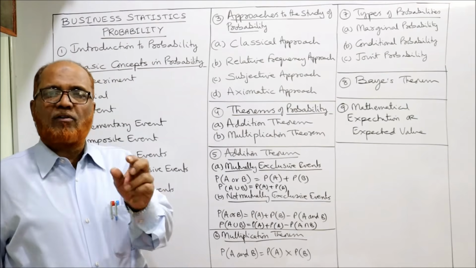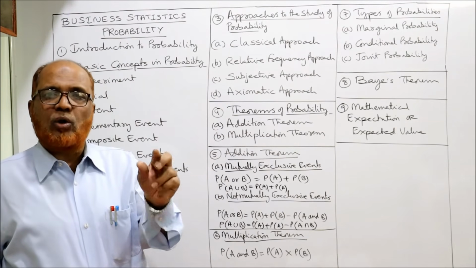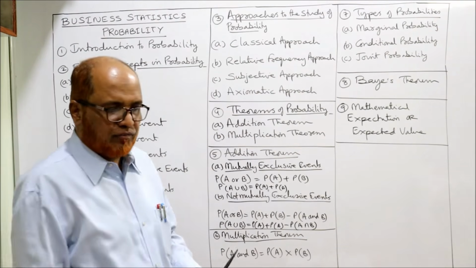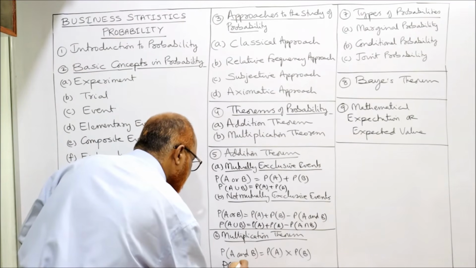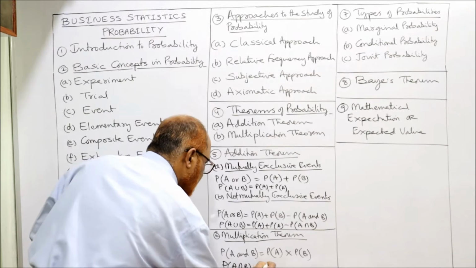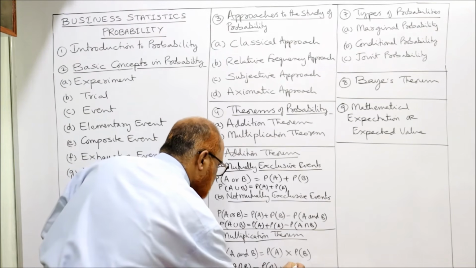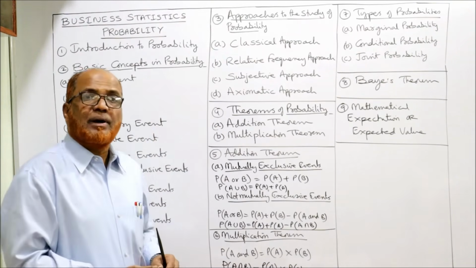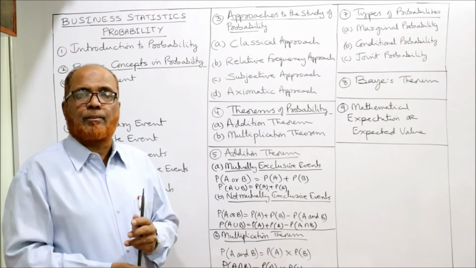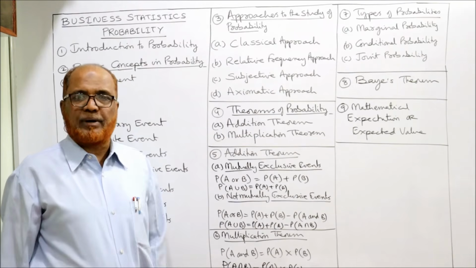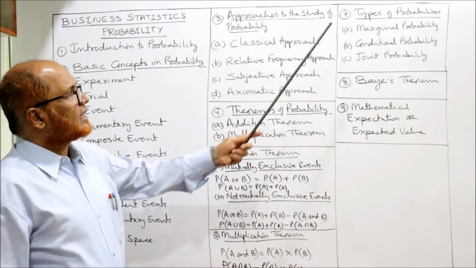In other words, P of A and B is equal to P of A into P of B. Here we can write P of A intersection B is equal to P of A into P of B. This is the multiplication theorem. If we want the joint probability, combining two events, what is the probability both will happen? So this one. Now types of probability.